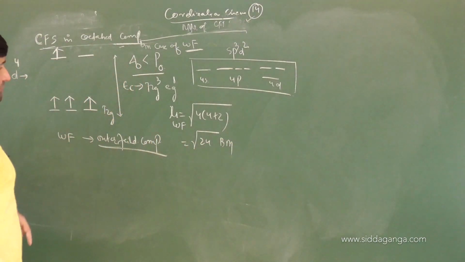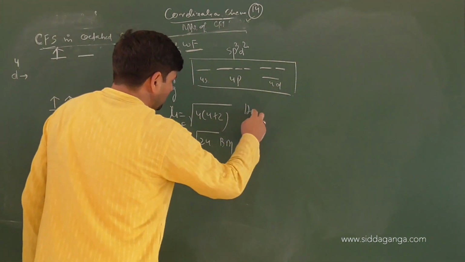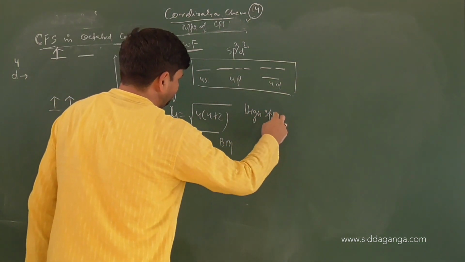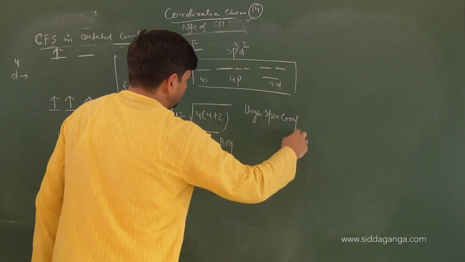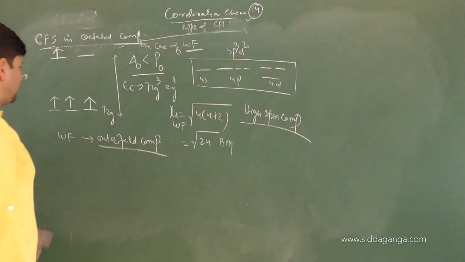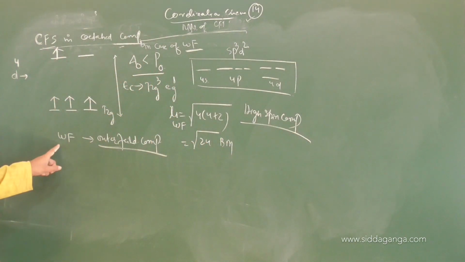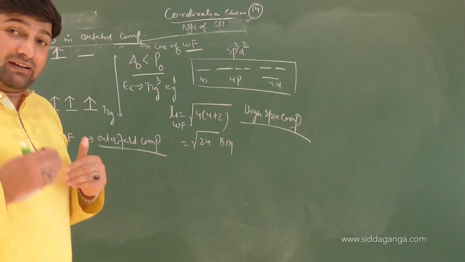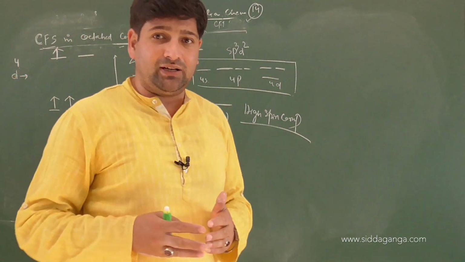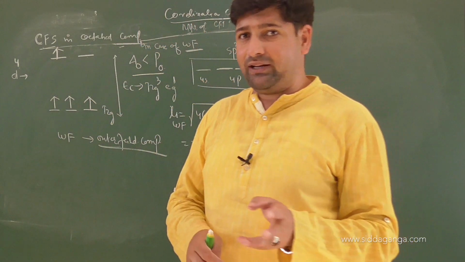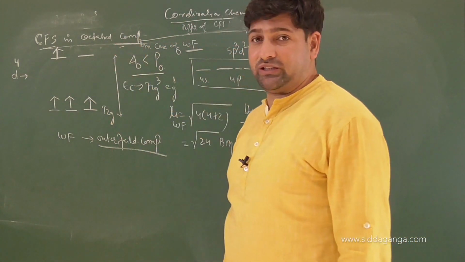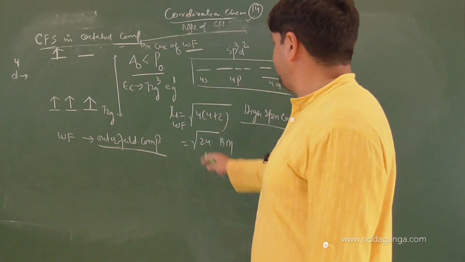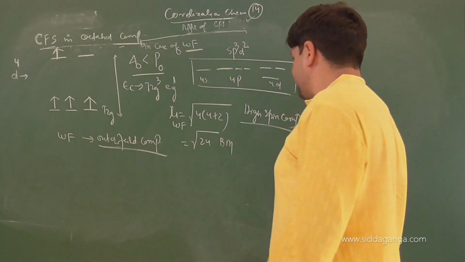Is it low spin or high spin? It will be a high spin complex, because the number of unpaired electrons is more. So there are 4 unpaired electrons in which field? Weak field. Because when there is a d4 configuration, it has a chance to go in either the t2g set or eg. And when it is weak field, usually crystal field splitting energy will be less than pairing energy. So the electron will go into the t2g set, eg set. So the electronic configuration will come, and all the parameters will come like this.